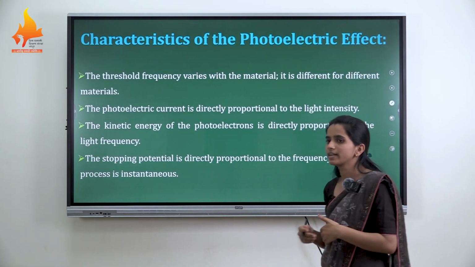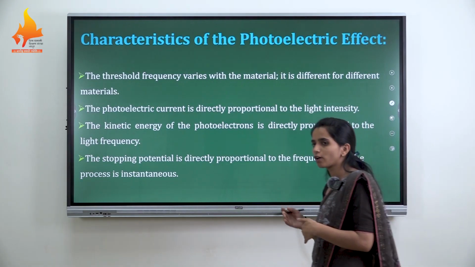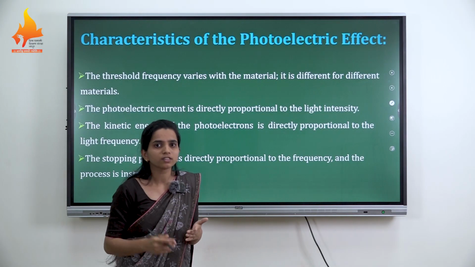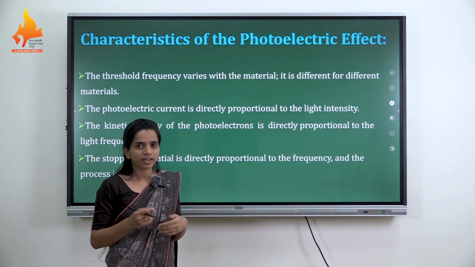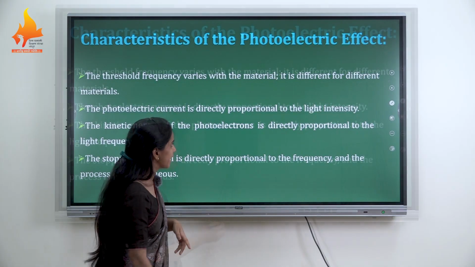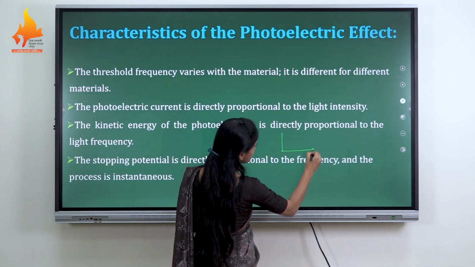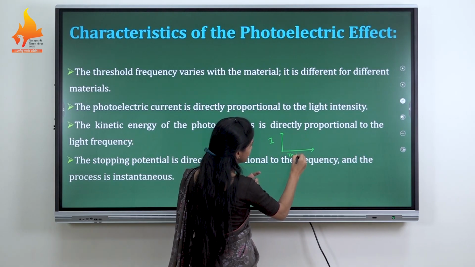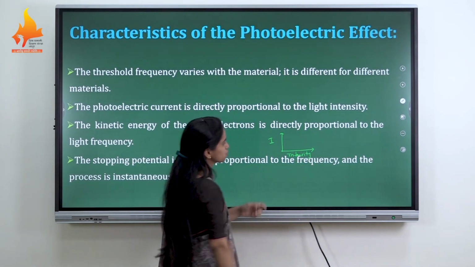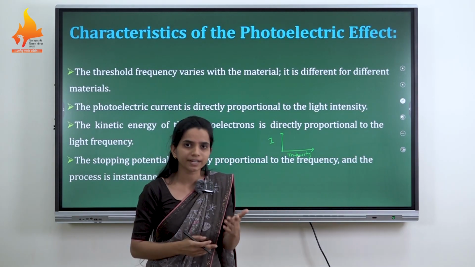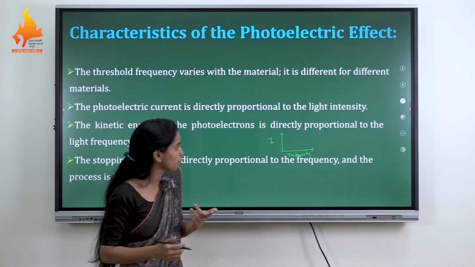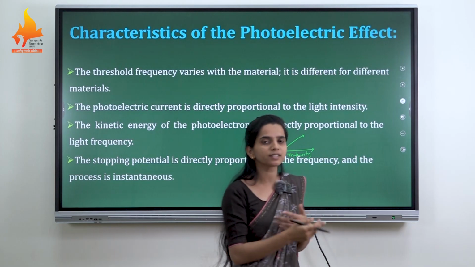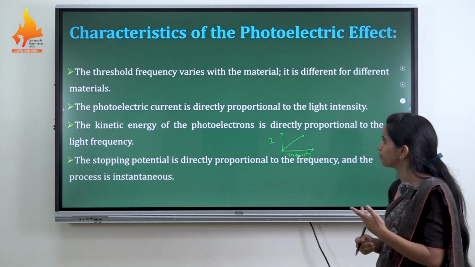Next, the photoelectric current is directly proportional to the intensity of the light. If we increase the intensity of the incident radiation, obviously more electrons will be emitted and the photocurrent will also be more. Let us consider one graph: on the y-axis we have the current and on the x-axis the intensity. We can see a linear graph between the photocurrent and the intensity. As we increase the intensity, the photocurrent also increases.